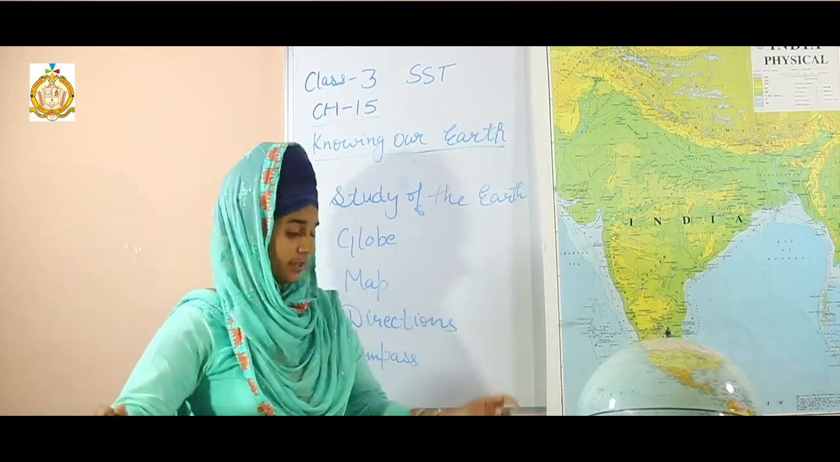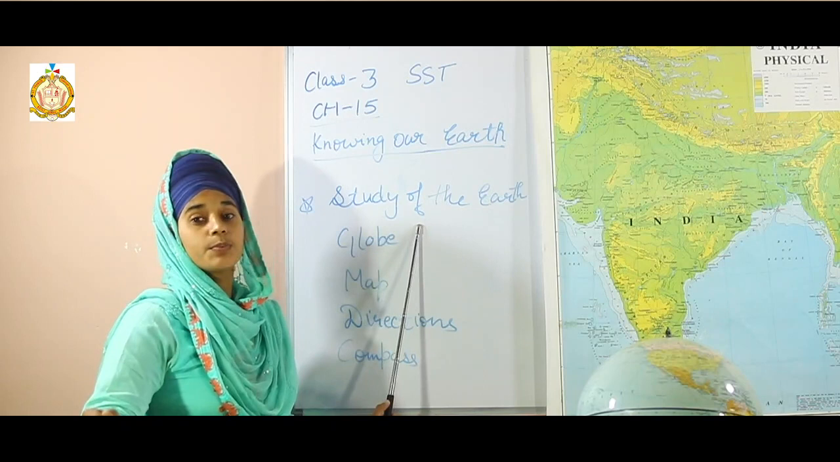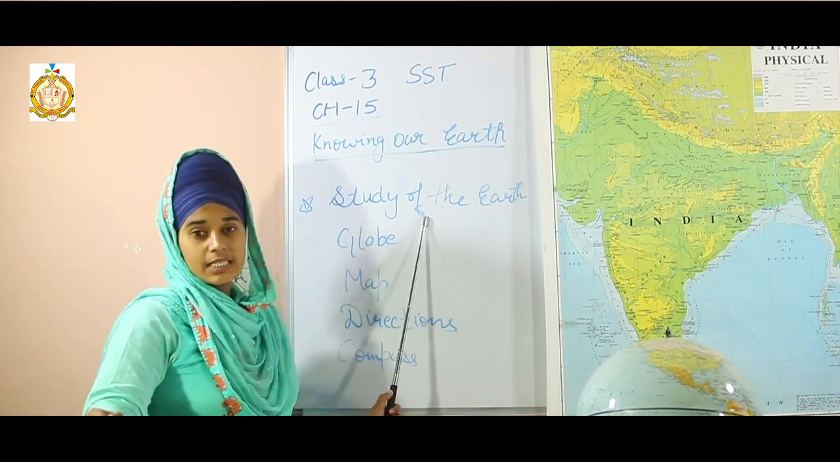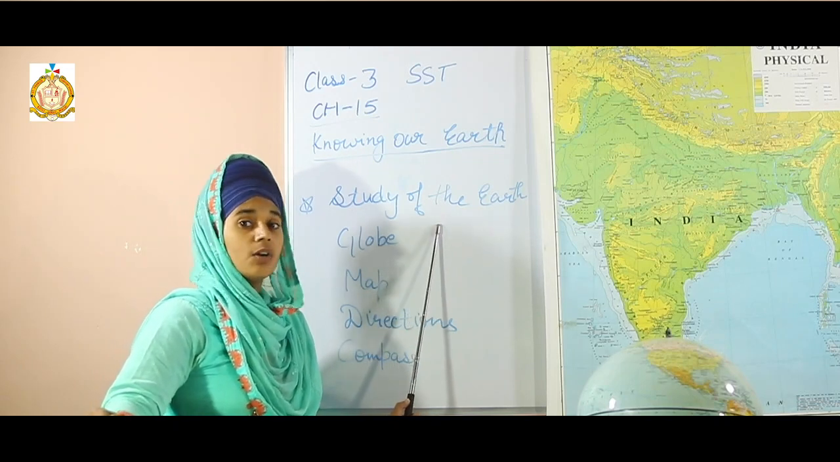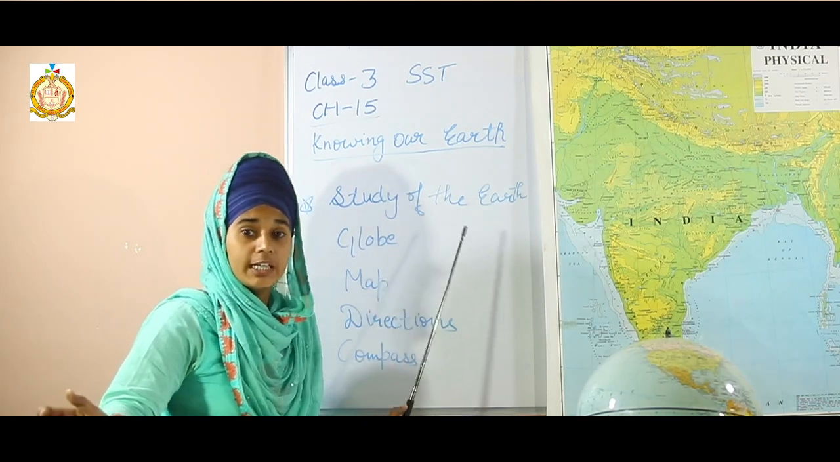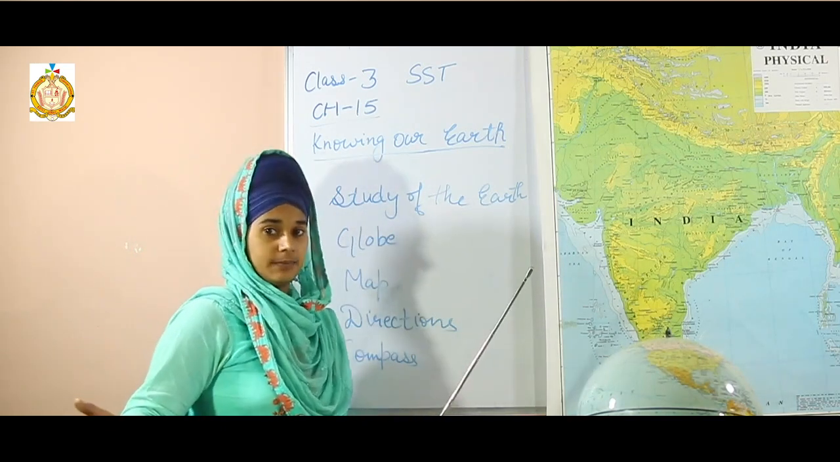Students, Earth is spherical in shape, and it was proved by Ferdinand Magellan. It is very big in size, and it is not possible to see the whole Earth at one time. So we take help of globe and map to study the Earth.